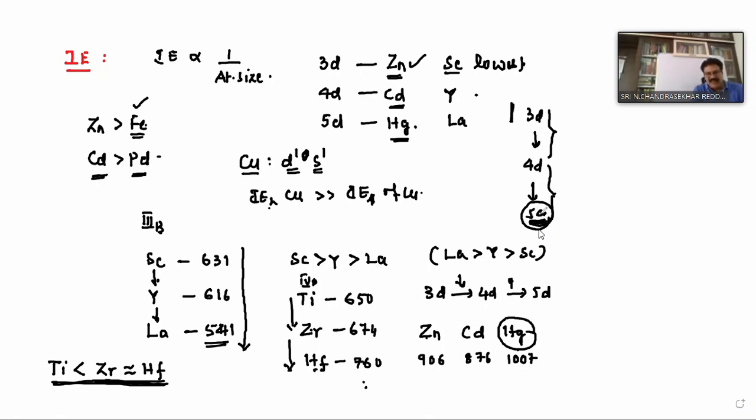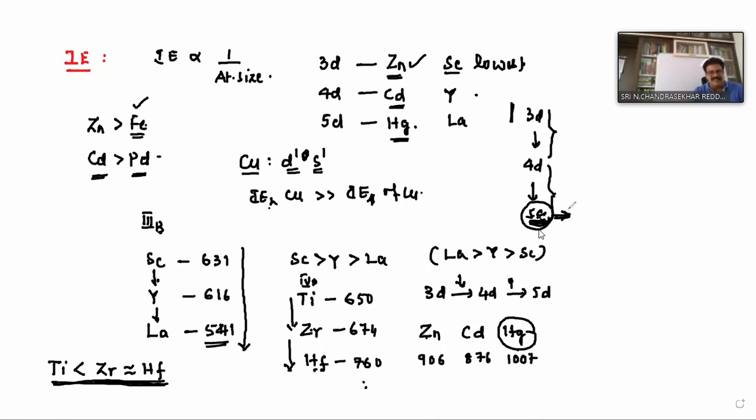The outer electrons are more tightly held by the nucleus. Therefore, ionization energy becomes very high. So in general, in a group, which series element has the highest ionization energy? The 5D series.